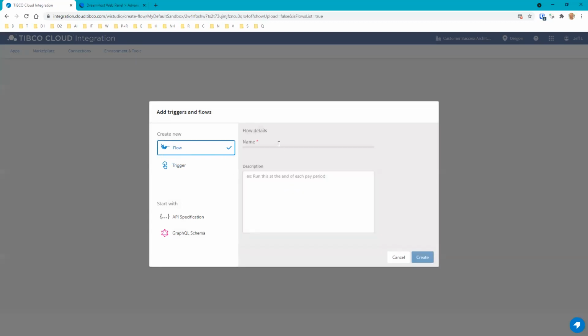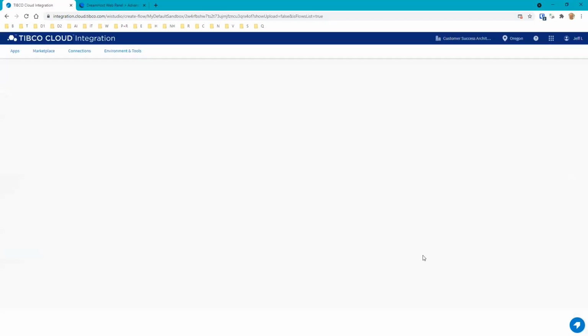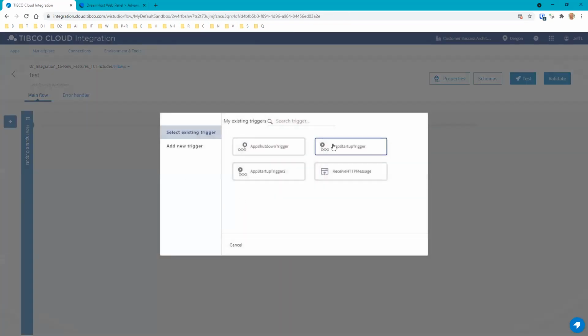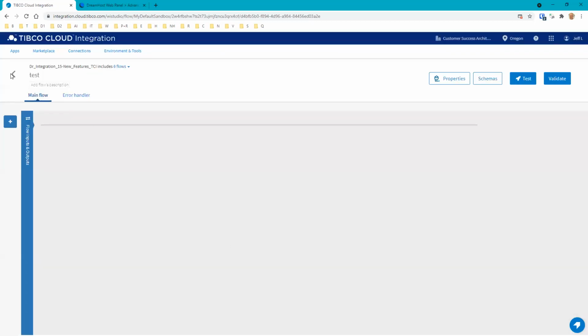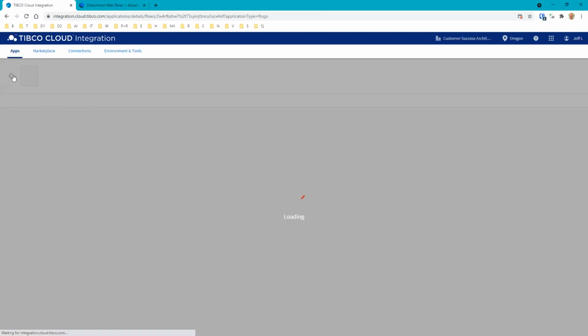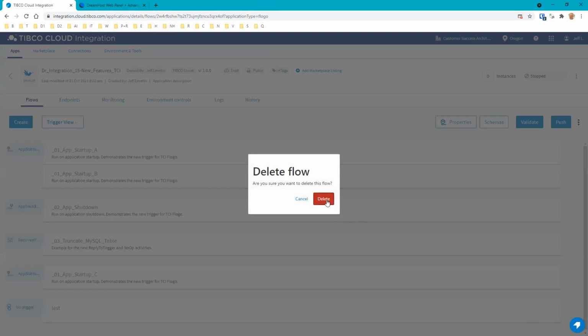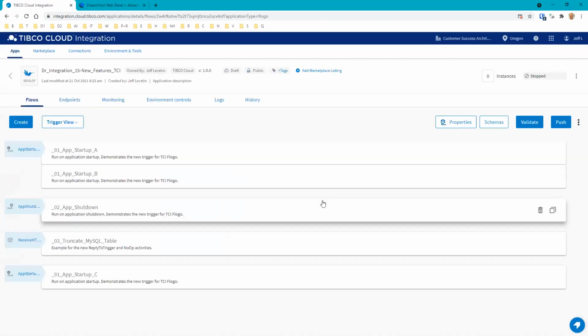a new flow. All right, we could test here. And then when you created this, you could start with a trigger, and you can use the existing trigger here, or I can add a new trigger and make a separate one there. And that's basically how you get to these triggers here. All right. We'll just cancel this and go back and delete this particular flow because it's not really doing anything for us, right? So we'll just delete this one here. I just want to show you where that is in terms of how you create it.